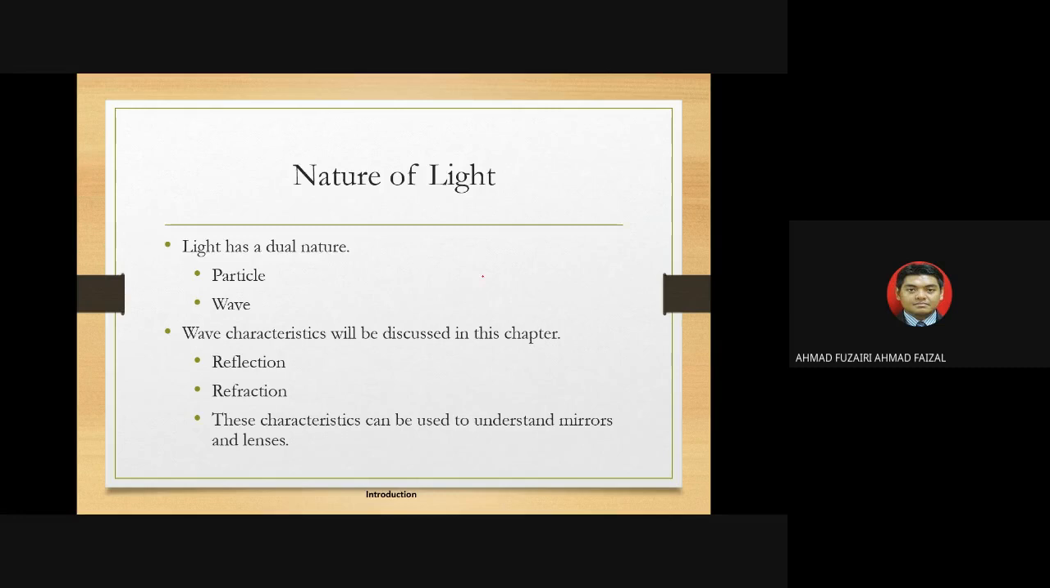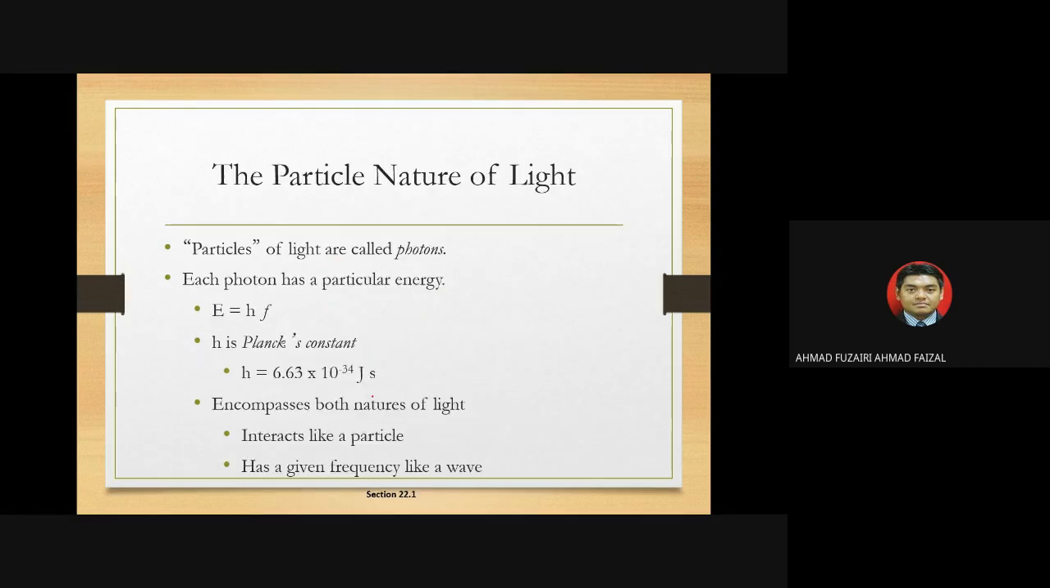Okay. So this is the nature of light, which is light has a dual nature. Light is acting as a particle, and light also acting as a wave. Particle means here, okay? It's like a biji-biji. Light is like a particle or light acting as a sinusoidal wave. So there are two natures of light. The wave characteristic will be discussed in this chapter, which is the reflection, refractions, and also the applications of reflection. Usually for reflections, we will talk about mirror, and for the refraction, we'll talk about lens.